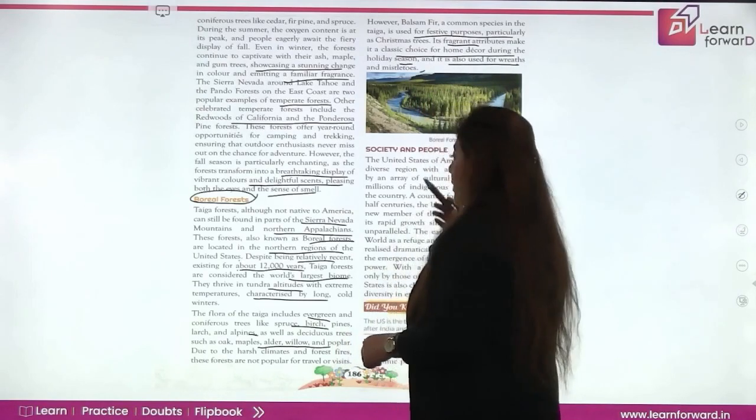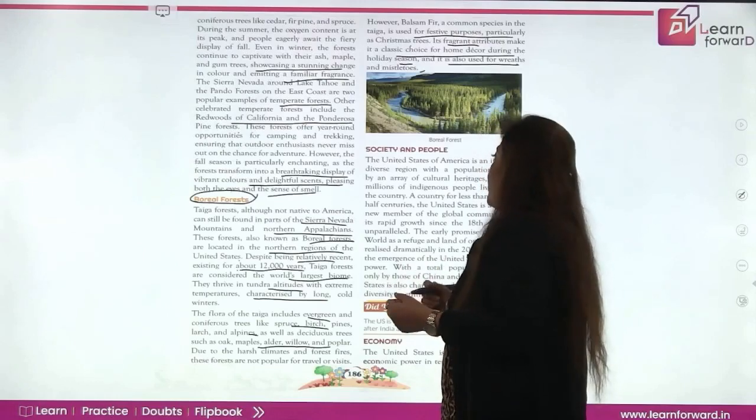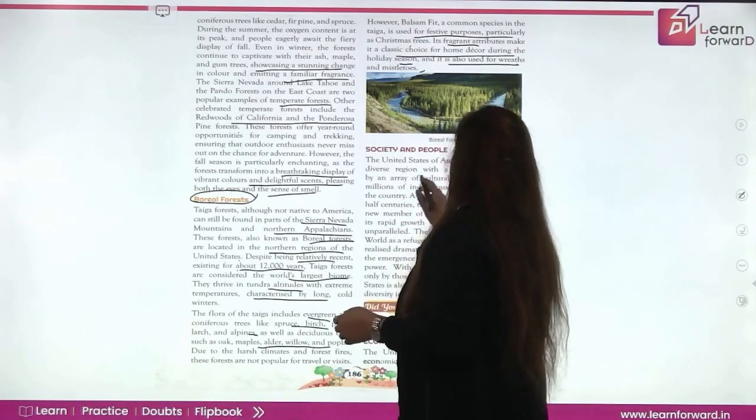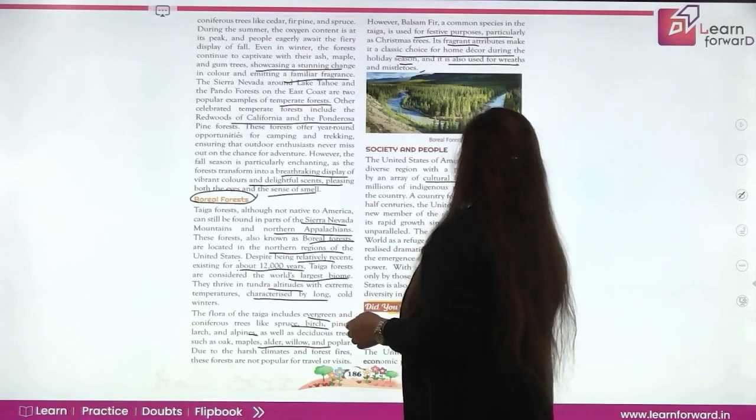Now let's come to society. What kind of society is there in the US and what kind of people are there? The United States of America is an incredibly diverse region with a population defined by cultural heritage, including millions of indigenous people living across the country.